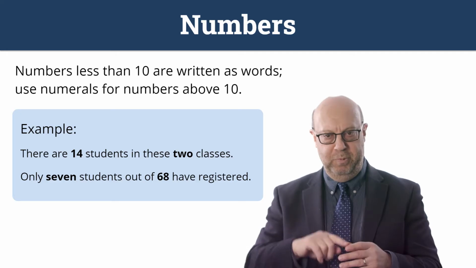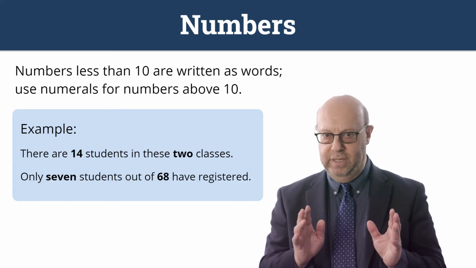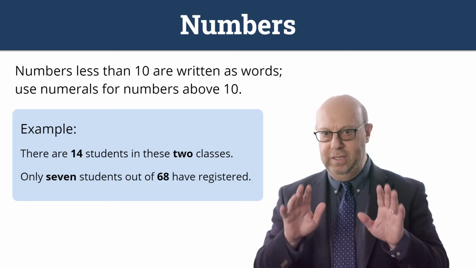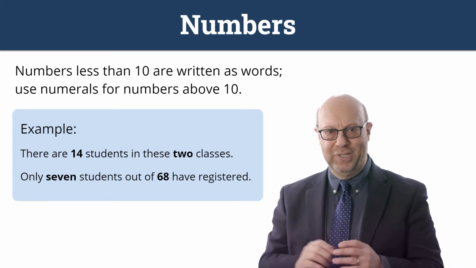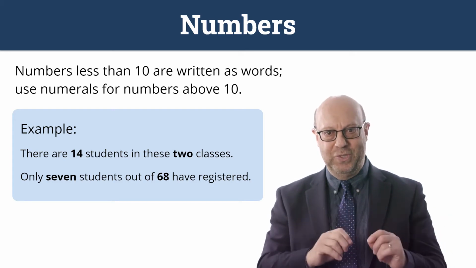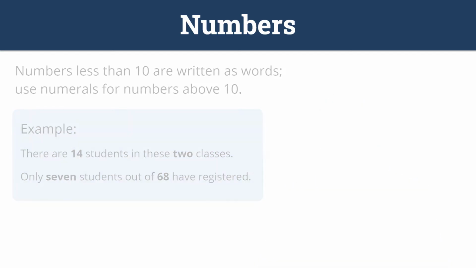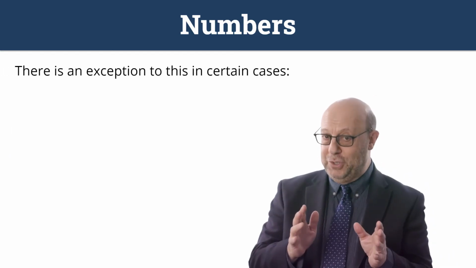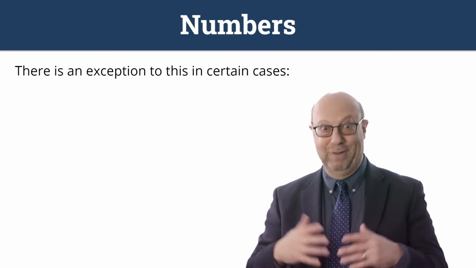Our tendency would be to use the number 2 where it says 2 classes, but we're not going to do that anymore. We're going to say that anything less than 10 is a word. There are 14 students in these two classes. Only 7, again, under 10, there are only 7 students out of 68 have registered. So there's your example. There are exceptions to this rule, and of course that's part of the frustration of using AP style. There's exceptions to everything.